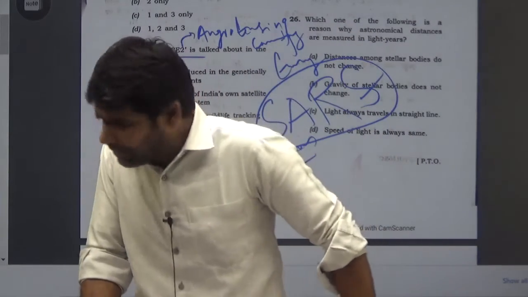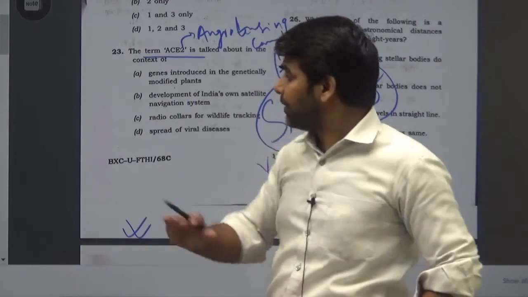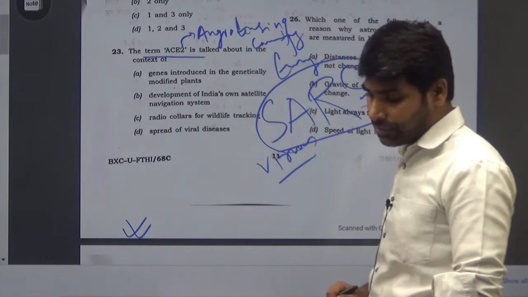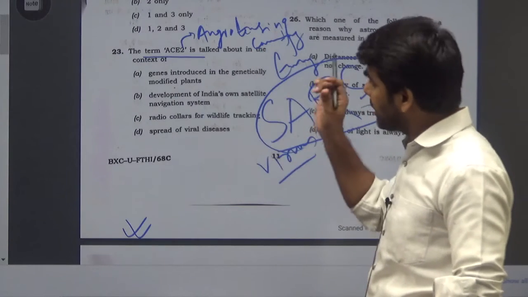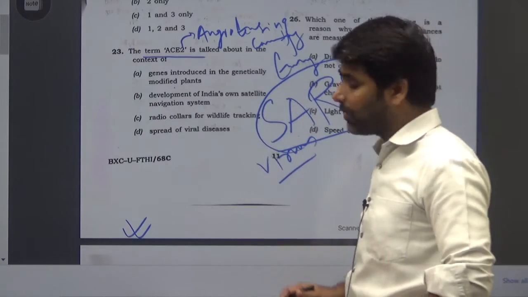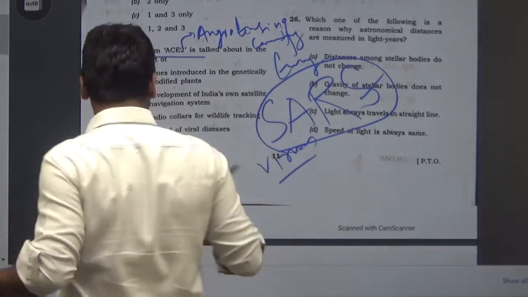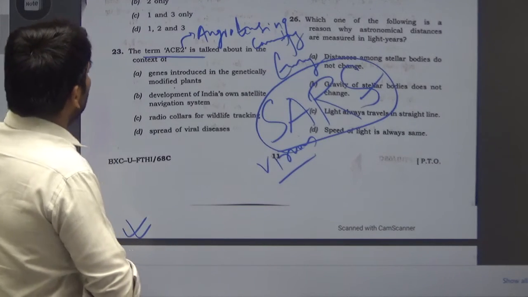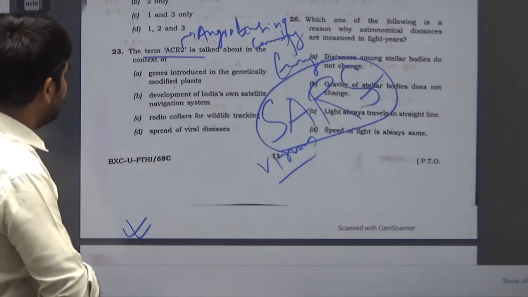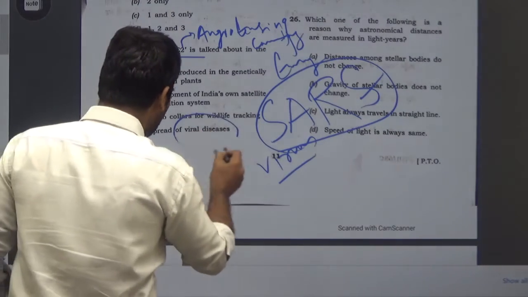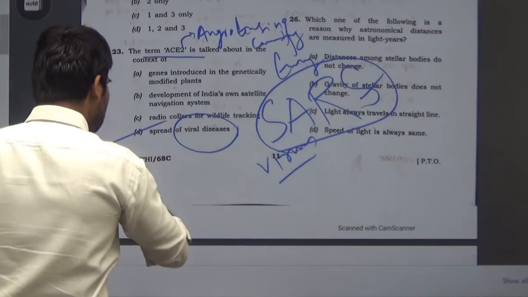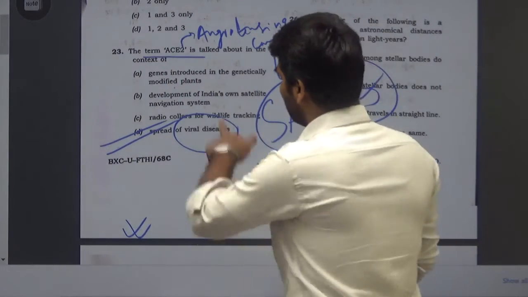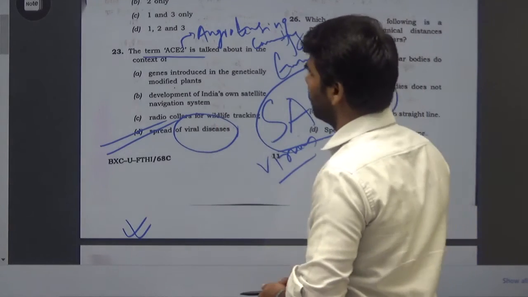Even though no direct relation is established between COVID-19 and ACE2, it may affect the susceptibility to COVID-19. Severity is not established, but it may affect the disease, and we know that COVID is a kind of viral disease. So it is correct in the context of viral diseases. For question number 23, the answer is D.